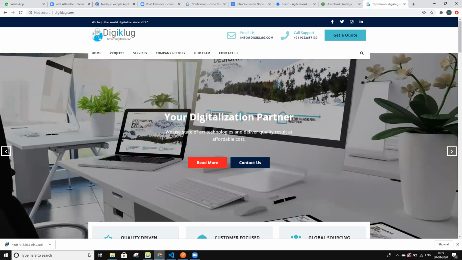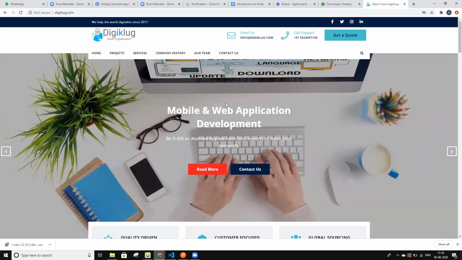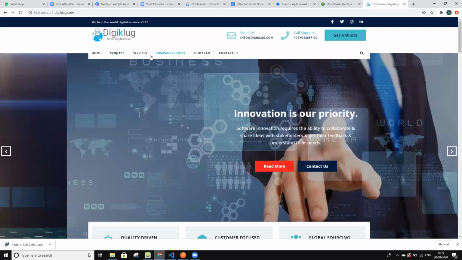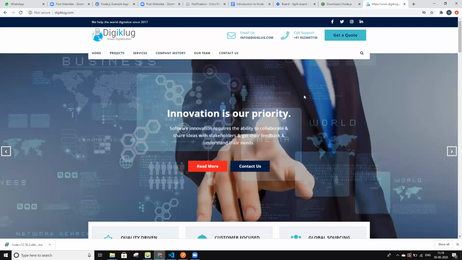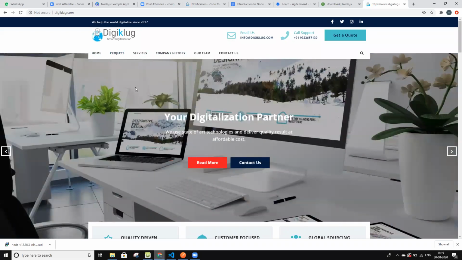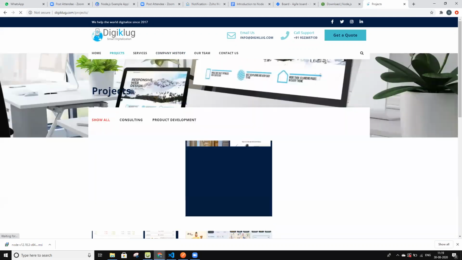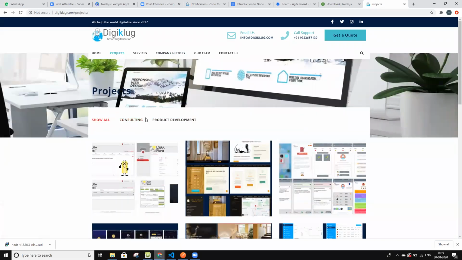Suppose this is a website and a single page application. We'll have the index page and multiple web pages, but all those pages will load on the index page only. If we move to this, it will also run on the index page. So we only have one index file, and inside it are the menus: home, project, services, company history. Yes, these will be the components.